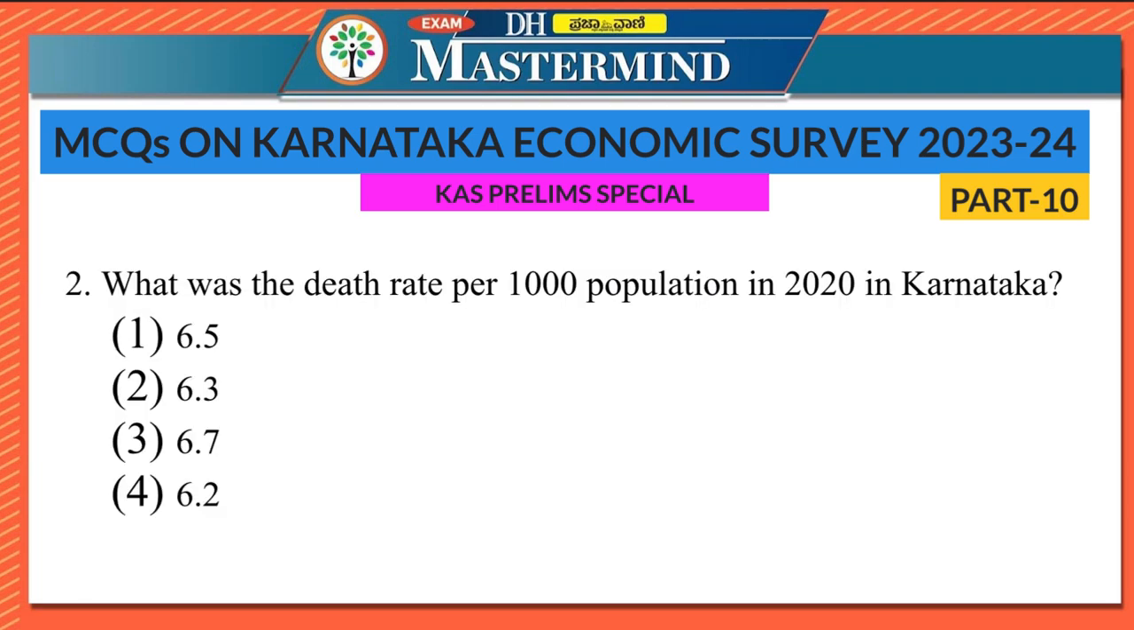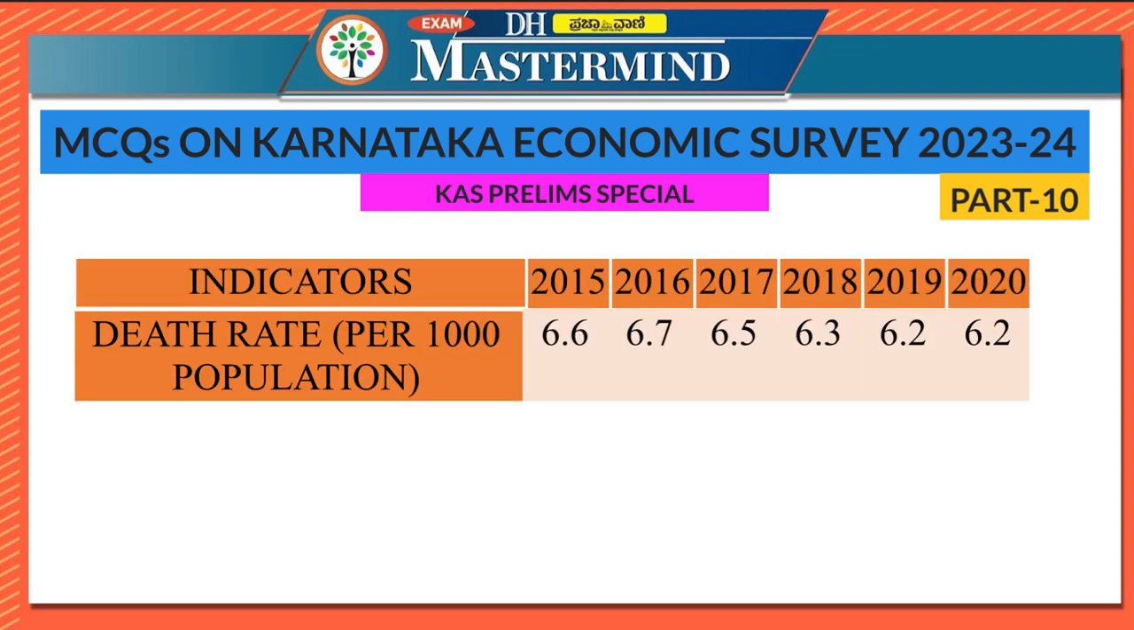Now, look at the second question here. What was the death rate per thousand population in 2020 in Karnataka? 6.5, 6.3, 6.7, 6.2. Here, the right option is option 4, 6.2. So, just like birth rate, death rate means the number of deaths that happen per thousand in a population in a given year. So, if you look at the death rate, it is 6.6 in 2015. It has risen to 6.7 in 2016, and then again it has come down to 6.5, 6.3 in 2018, 6.2 in both 2019 and 2020.